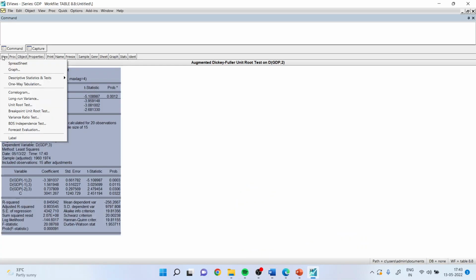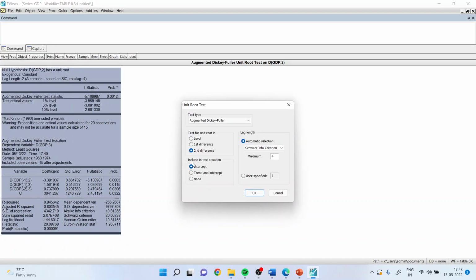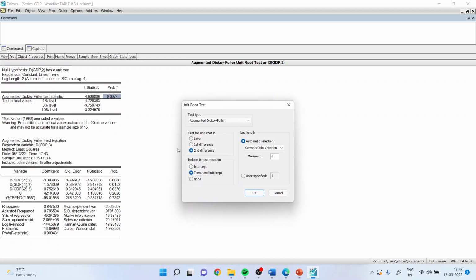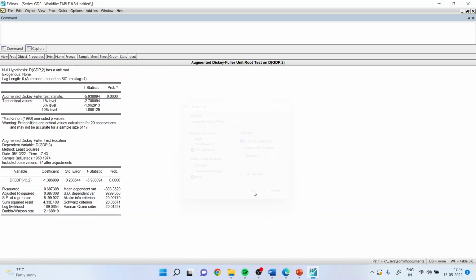Again, view, unit root test. Keeping the second difference as it is, now we'll have to check for trend and intercept. We got the same result. Quite good. View, unit root test. None. Click OK. So, from all three ADF equations, we got the same result that the series is stationary at the second difference. We can also use another test like the Phillips-Perron test.